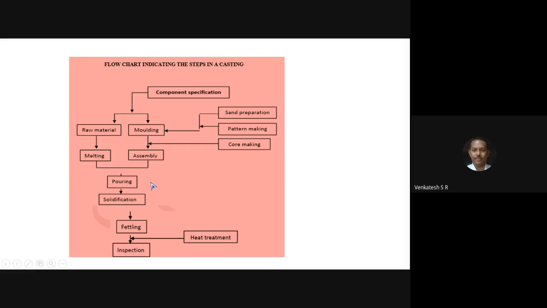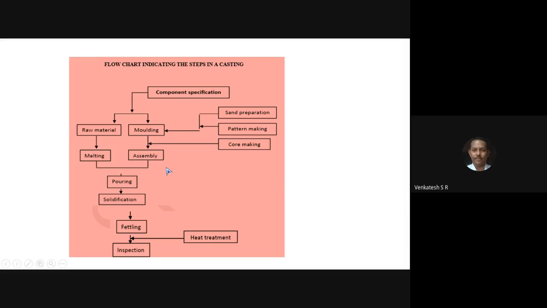Leave it for 20 seconds to 2 minutes, depending upon size, shape, and the type of metal, whether ferrous or non-ferrous. Leave it for drying up. That is called solidification. That is, after pouring, leave the liquid metal in the mold cavity for a certain period.